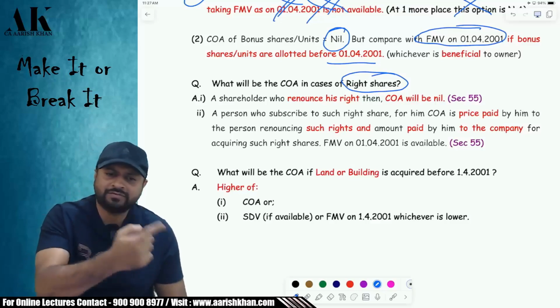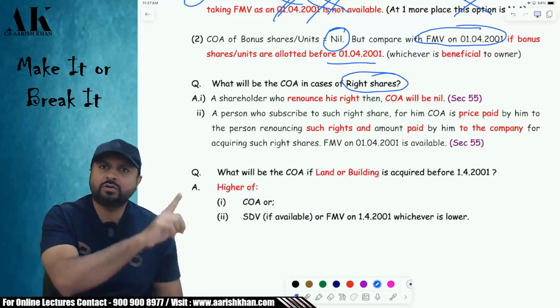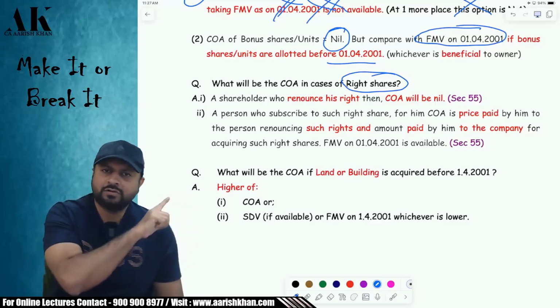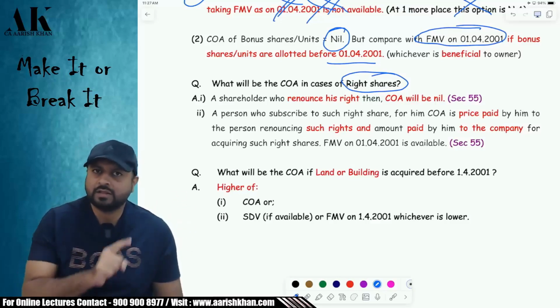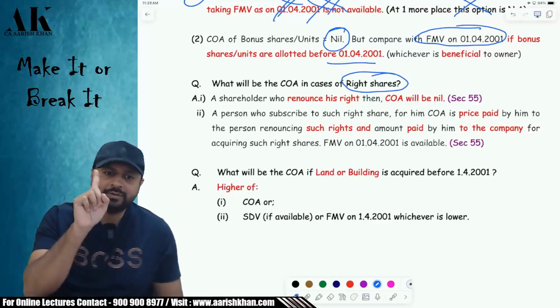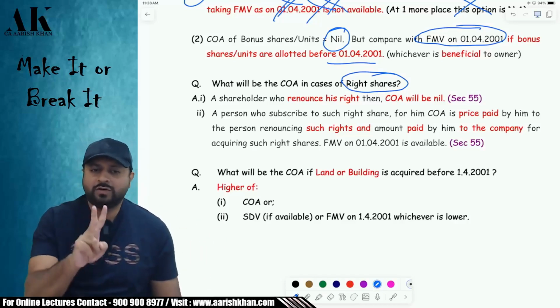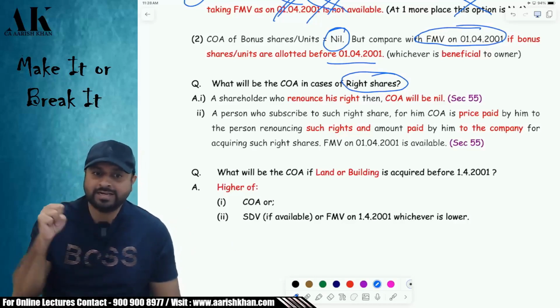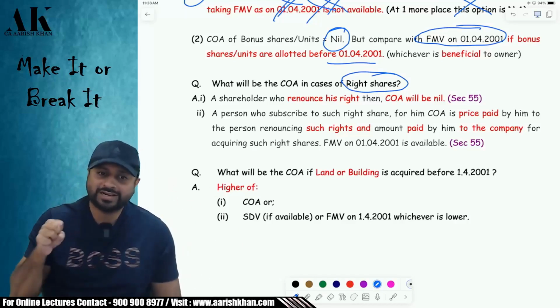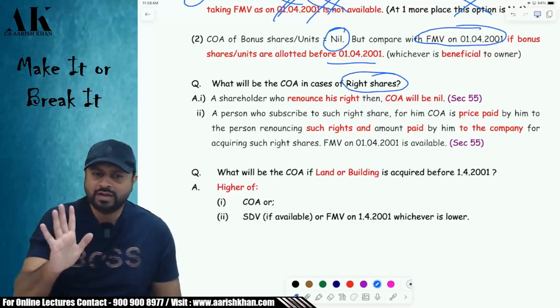Okay. Now for my friend, what is the cost? My friend will go to the company and will buy the shares. Suppose he went to the company and bought the shares for 1 lakh rupees. Now for him, the cost will not be 1 lakh, it will be 1 lakh 10,000 rupees. Two costs will form part of his cost. First is what he paid to me to acquire the rights. Second is what he paid to the company to acquire the shares. Is it clear, all of you? I hope it is clear.